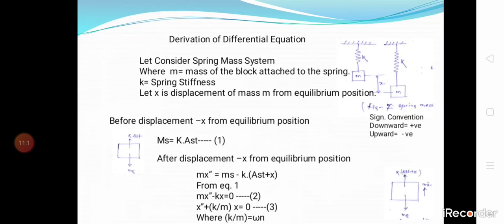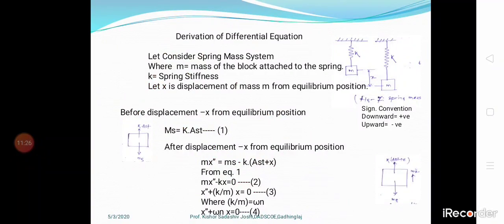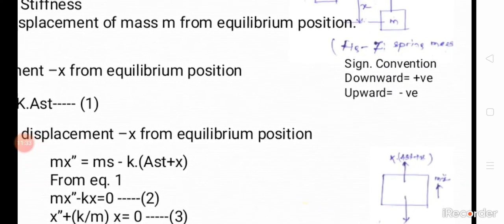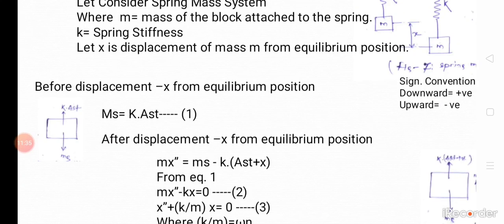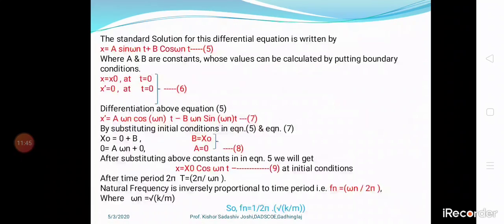In place of k by m I am going to place omega n squared. As shown here, the spring is here, the mass mg is moving here, and the vertical load is k into (delta s plus x).